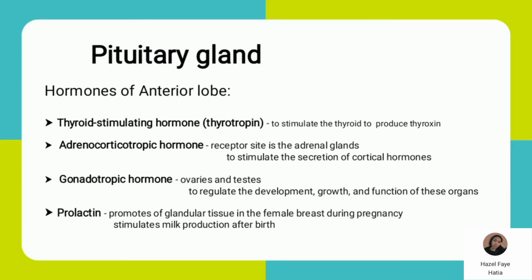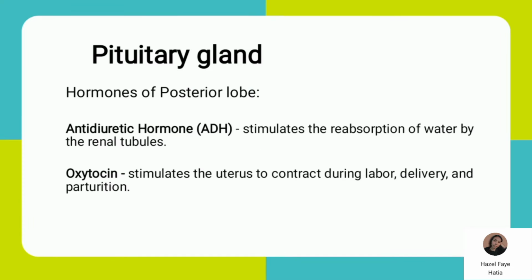Next are the gonadotrophic hormones. Their receptor sites are the ovaries and testes, to regulate the development, growth, and function of these organs. Last is prolactin. It promotes glandular tissue in the female breast during pregnancy and stimulates milk production after birth. The hormones of the posterior lobe, we have 2.